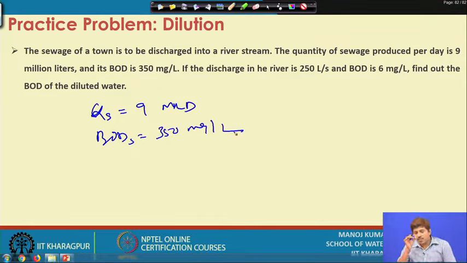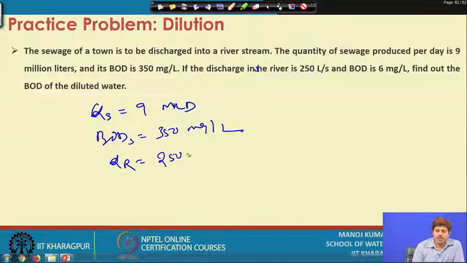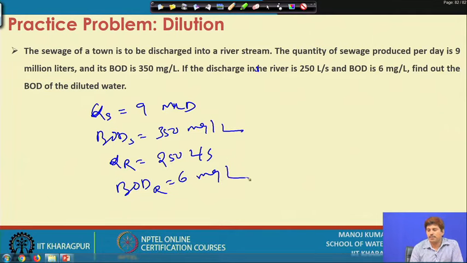Now, the discharge in the river is 250 liters per second and the BOD of the river is 6 milligram per liter. Then find out the BOD of the diluted water.